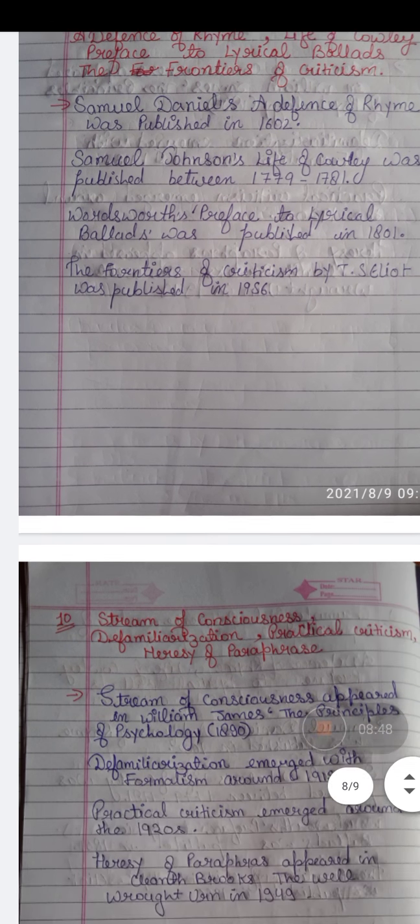Question 9. Chronological sequence, order of publication. A Defence of Rhyme, Life of Cowley, Preface to Lyrical Ballads, The Frontiers of Criticism. Samuel Daniel, A Defence of Rhyme was published in 1602. Samuel Johnson, Life of Cowley was published between 1779 and 1781. Wordsworth, Preface to Lyrical Ballads was published in 1801. The Frontiers of Criticism by T.S. Eliot, published in 1956. Question number 10, last and very important.